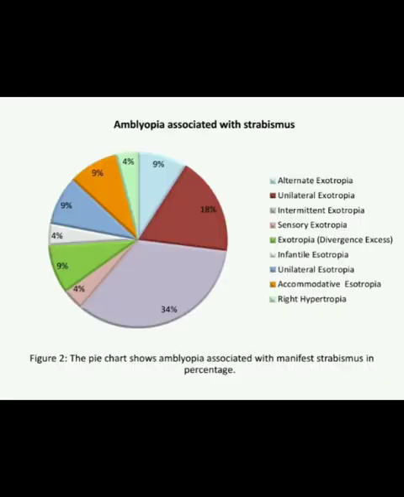Figure 2 shows amblyopia associated with manifest strabismus in percentage. Strabismus was seen in 20% of overall cases. The most frequent strabismus type was intermittent exotropia, which accounts for 34% of cases.